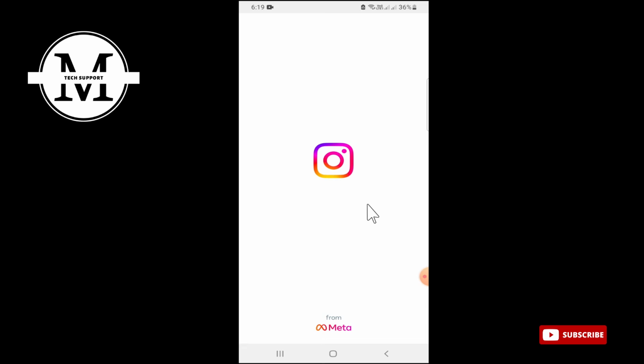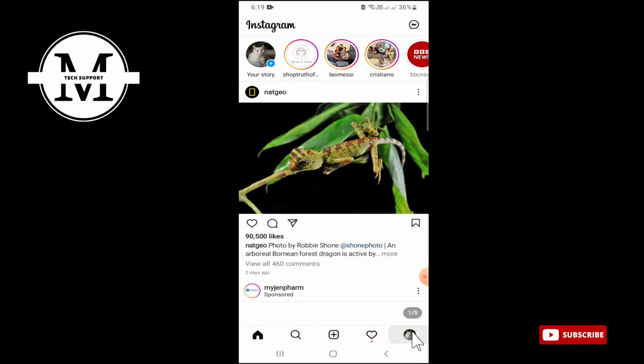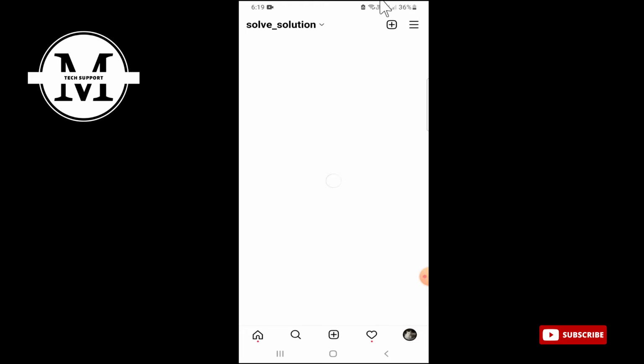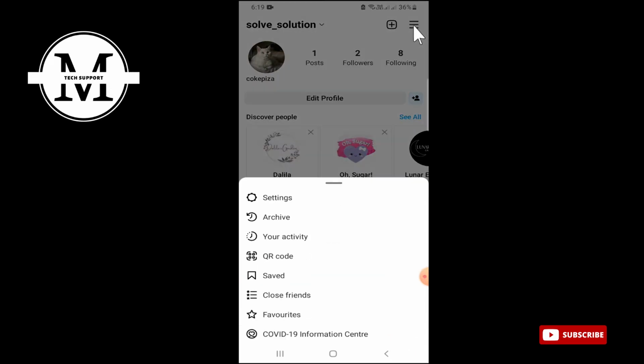So here, first of all, I will open my Instagram app. After opening it, at the bottom corner you will see a profile picture icon. When you open it, this type of screen will be shown. At the top corner you will see three horizontal lines. When you open this, the first option is settings.